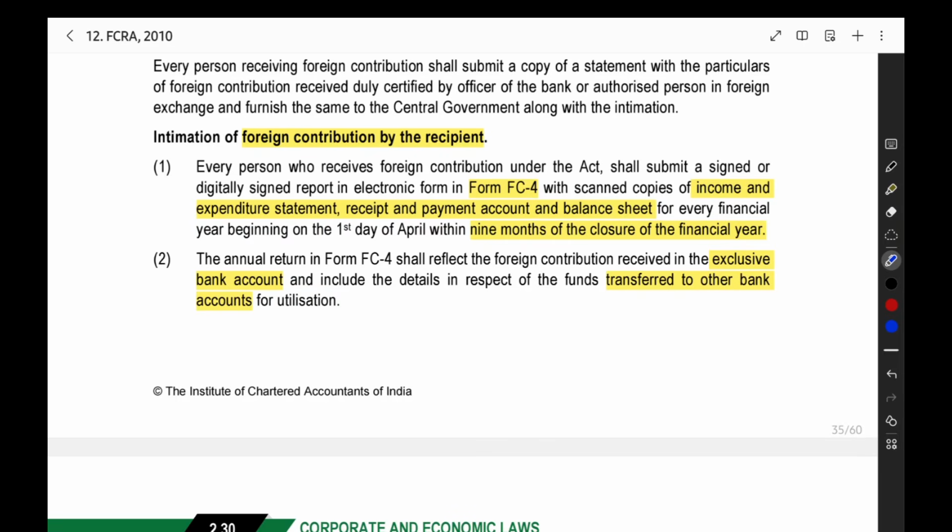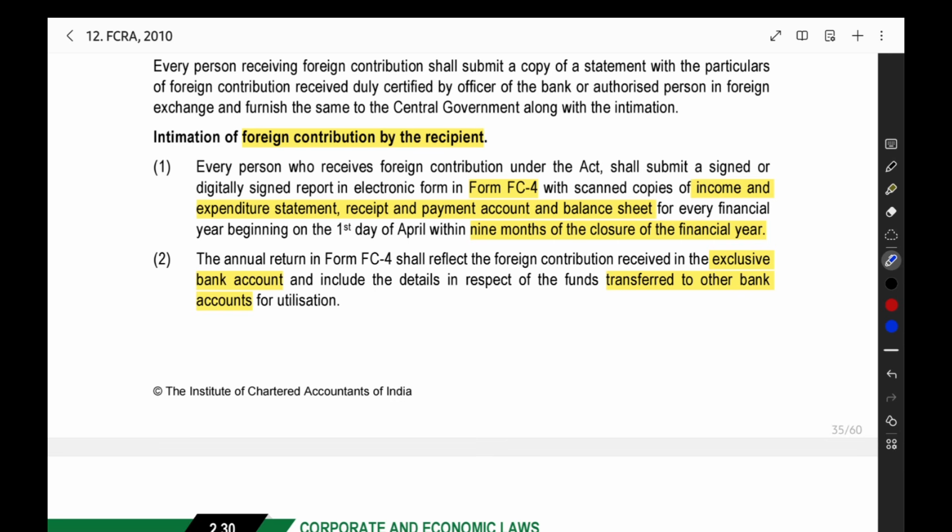Along with that, you have to furnish the scanned copies of the income and expenditure statement, receipt and payment account, and balance sheet. They have not given the profit and loss account because it is a charitable organization; you are operating for the benefit of the society. So income and expenditure statement, receipt and payment account, balance sheet, you have to give to the government along with form FC4 within 9 months from the closure of the financial year. This time limit is important. They may ask this as a part of the question.